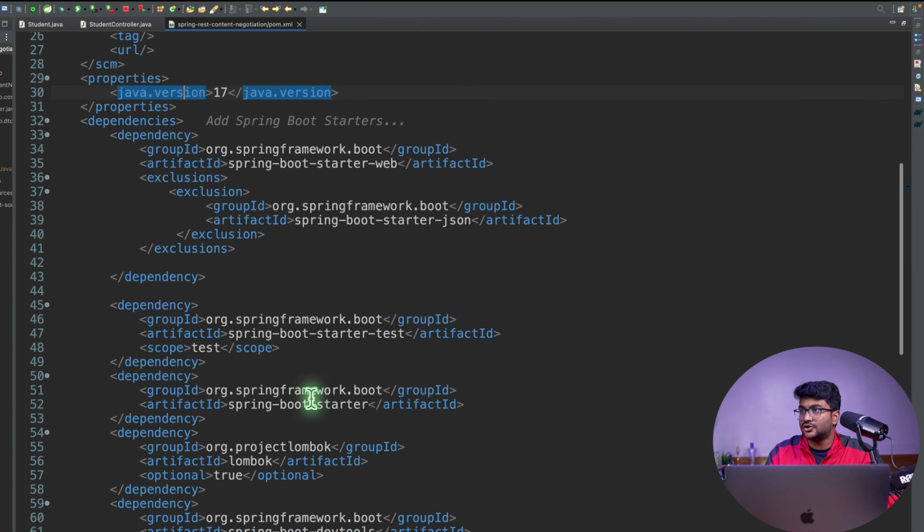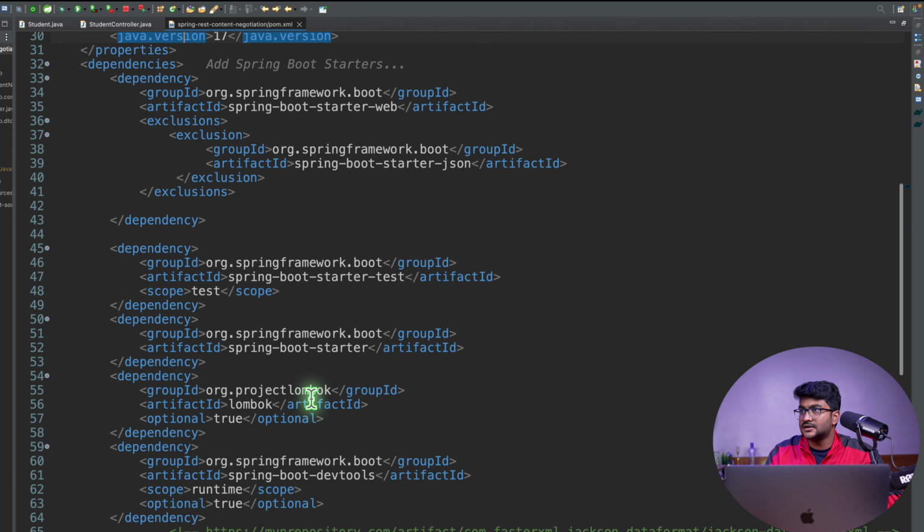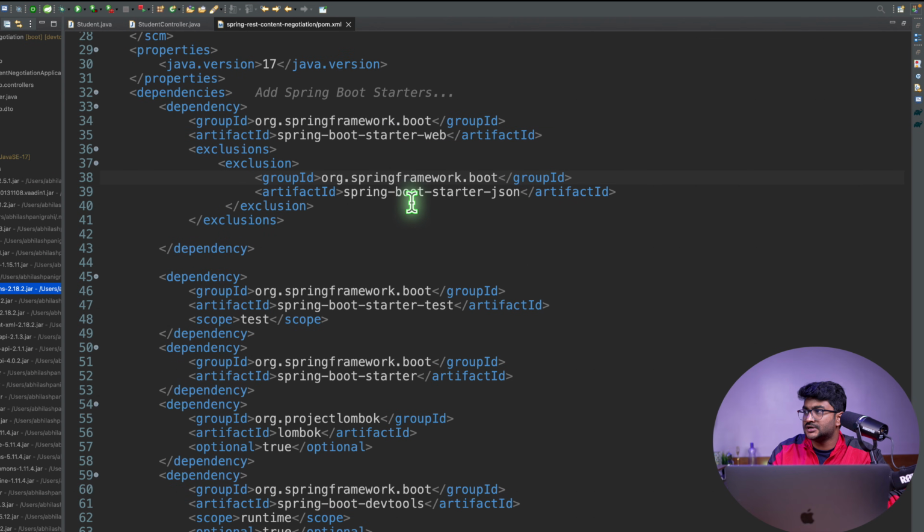So can we go to our dependency? Now this is our Spring Boot starter web. Now I've written exclusion of Spring Boot starter JSON. I've already excluded this. It looks like this exclusion didn't work.